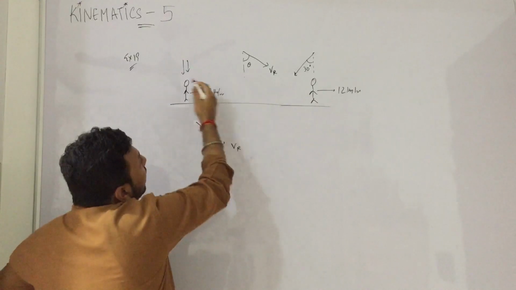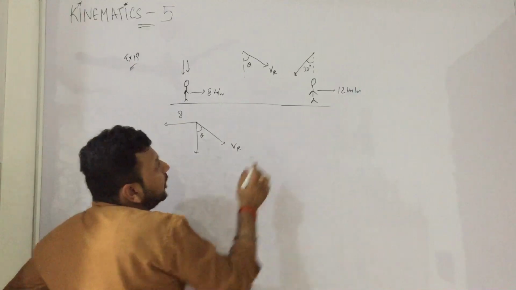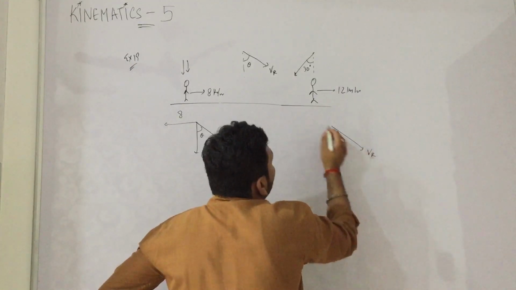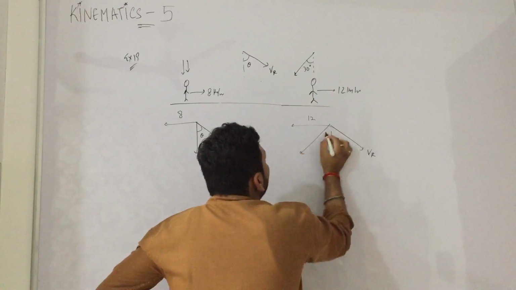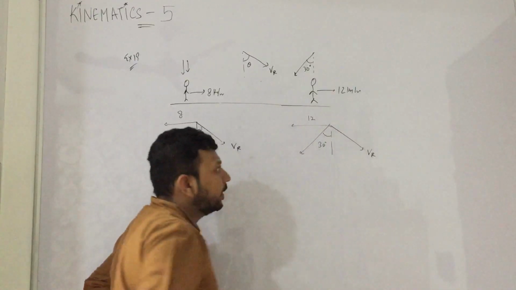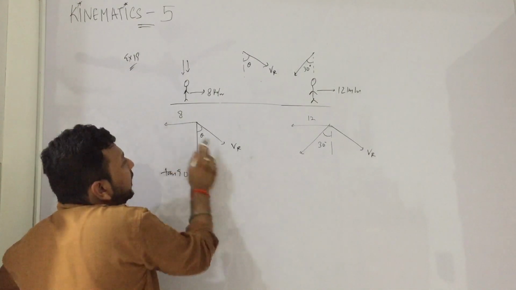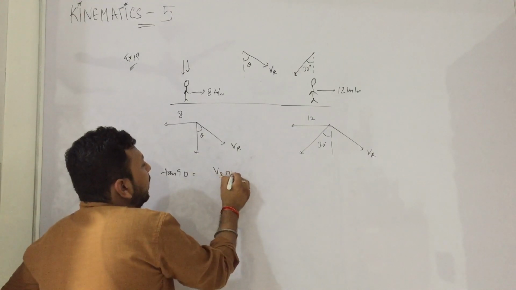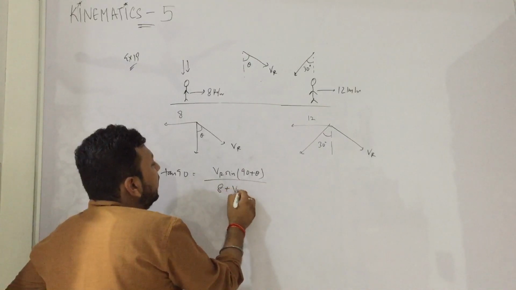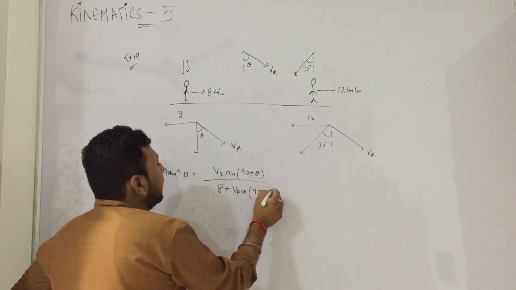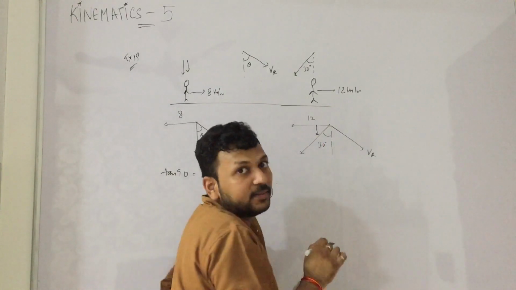VR minus VM, resultant is this. Second diagram is VR minus VM, and the resultant was like this. As simple as that. So again tan 90. We'll consider this as A, this as B. Tan 90 is equal to B sin theta, complete angle, upon A plus B cos theta. Simple. Here alpha is 60 degree. Alpha is the angle between A and R.